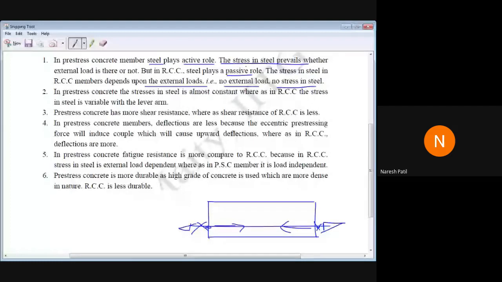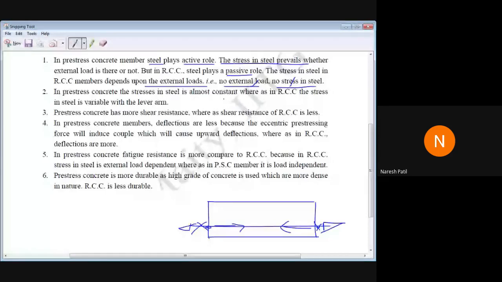But in RCC, what will happen? When you apply load, it will develop the stress. You release the load, it will stop developing the stress. So that is what is mentioned: if there is no external load, no stress. Correct? Okay. The next point is in pre-stressed concrete, the stress in steel is almost constant.